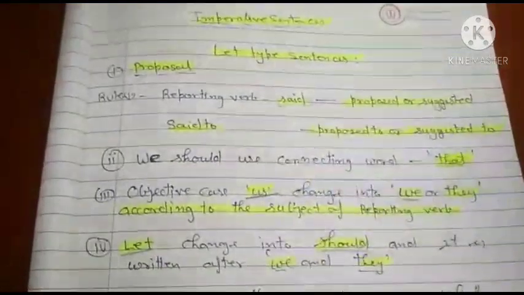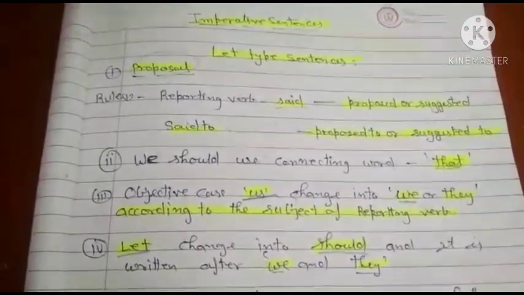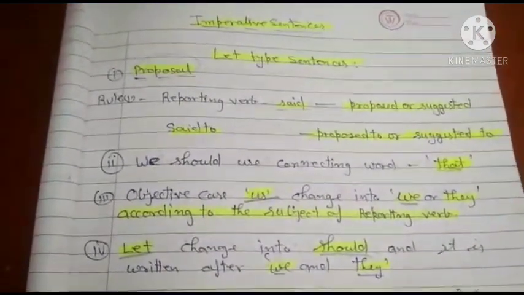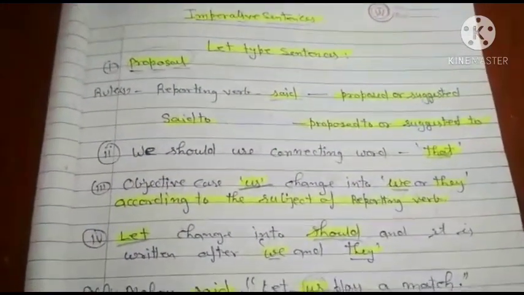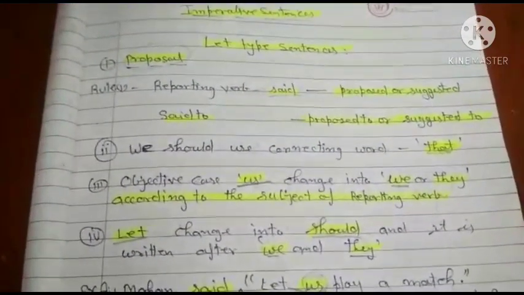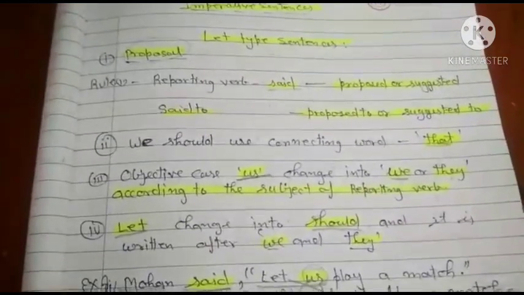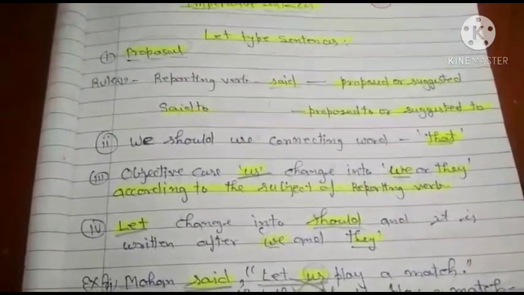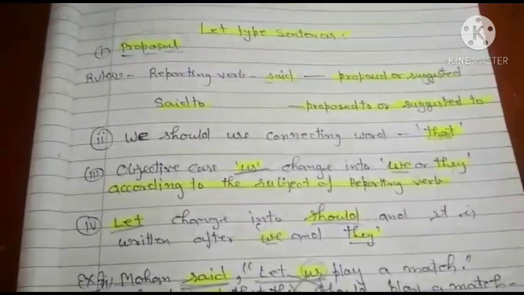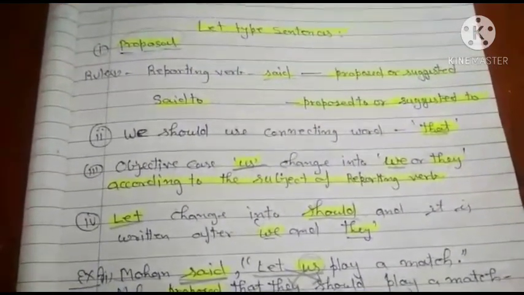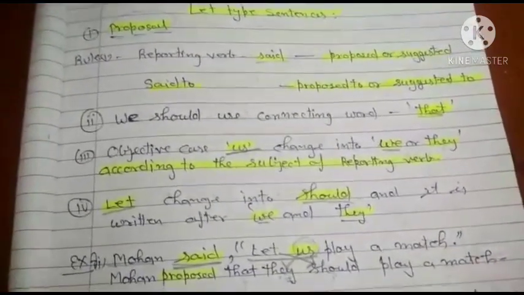Good afternoon, students. Today I'll start to explain the rules of imperative sentences. You know, yesterday I explained the rules of simple imperative sentences, but today I'll explain let type sentences. You know, there are 3 types of let type sentences. Let type sentences are divided into 3 parts. First part is called proposal, second part is called request type sentences, and third part is called order type sentences.